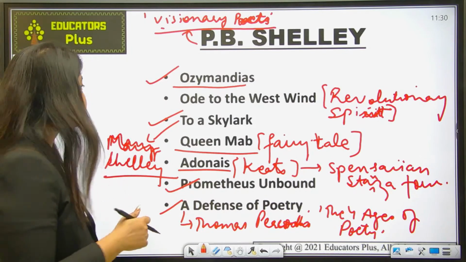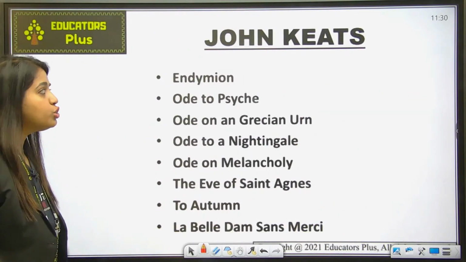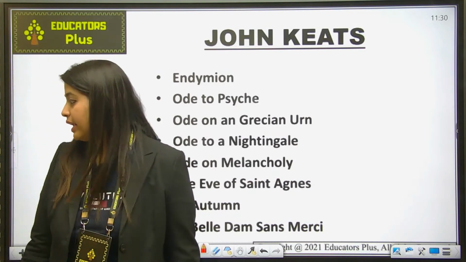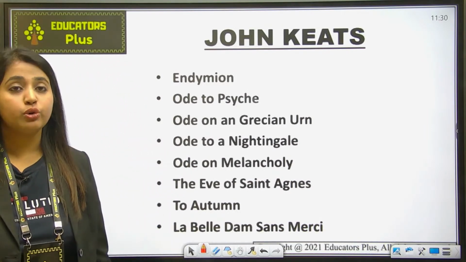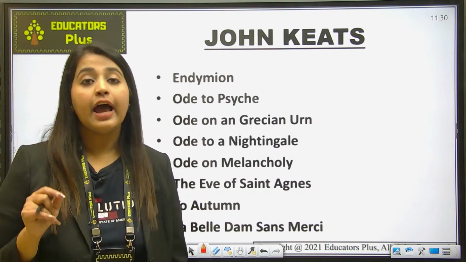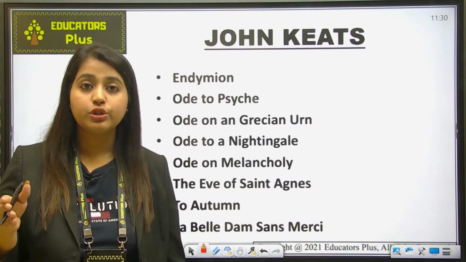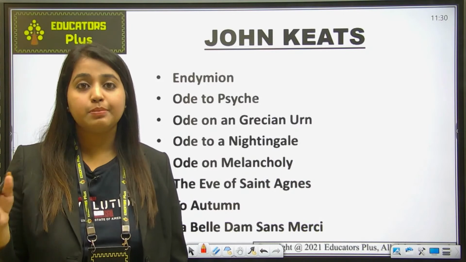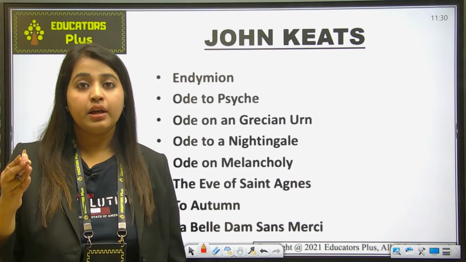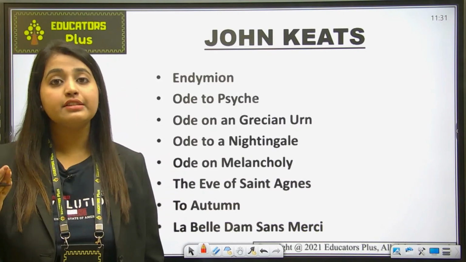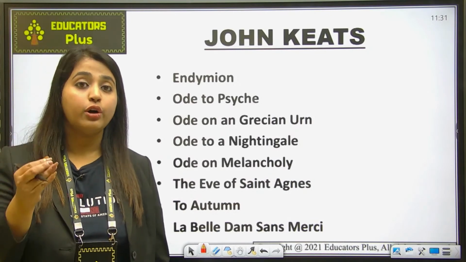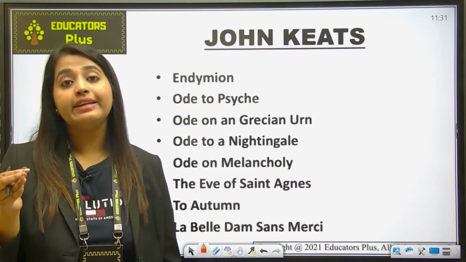Okay, let's move ahead now. John Keats. Now, the last writer of the second generation of the Romantic poets is John Keats, and you should remember that he is known for displaying the difference from other kinds of poets. Okay, because in his poetry you can see there was a lot of sensual imagery and Hellenistic ideas.